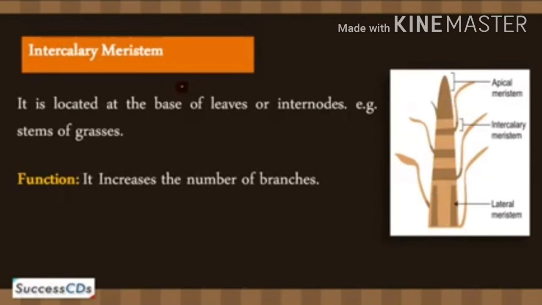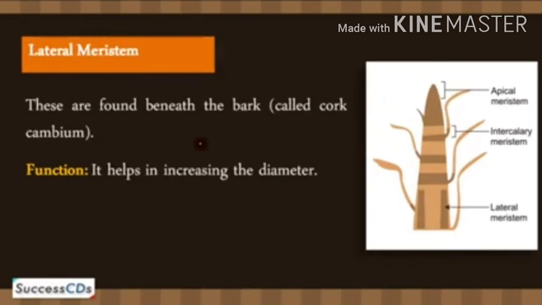So the main function is that it increases the number of branches. Understood? So it is located at the base of the leaves or internodes, and the main function is to increase the number of branches. Okay.